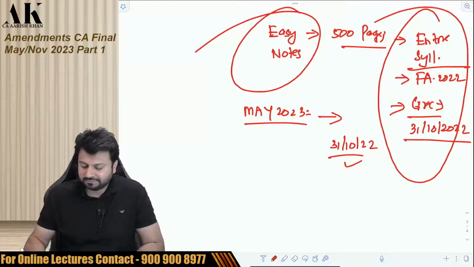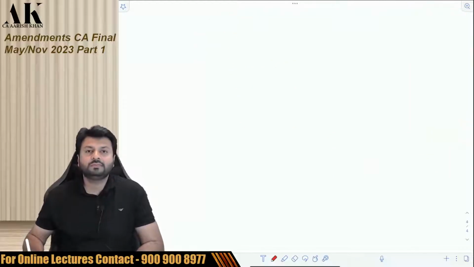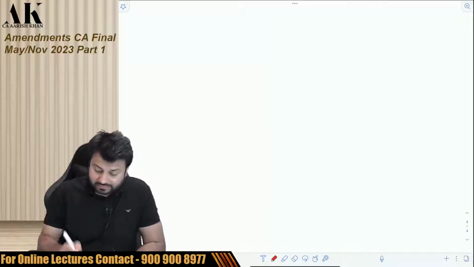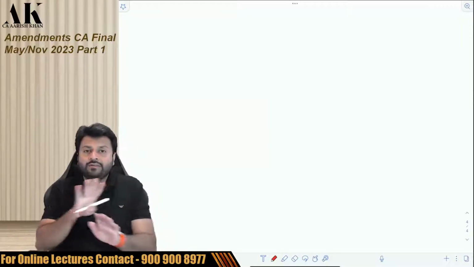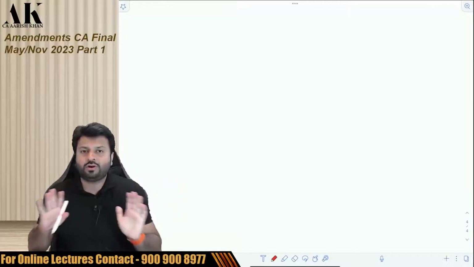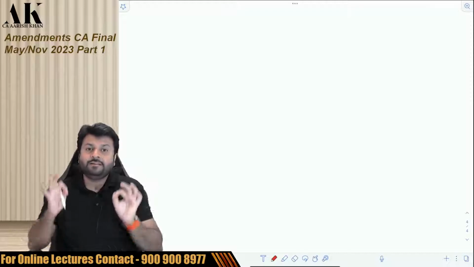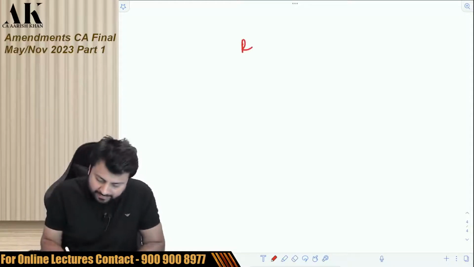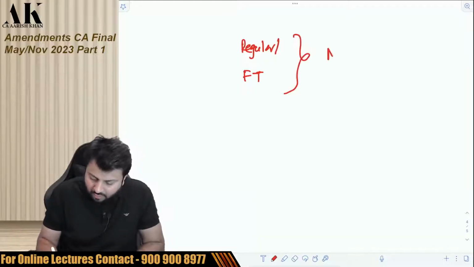Okay. So that's it. One last thing I would like to say before we start with the session, and that is pay absolute attention. This amendment is not required to be seen by those students who have already enrolled in my regular batch or my fast track batch of May/November 23 attempt.